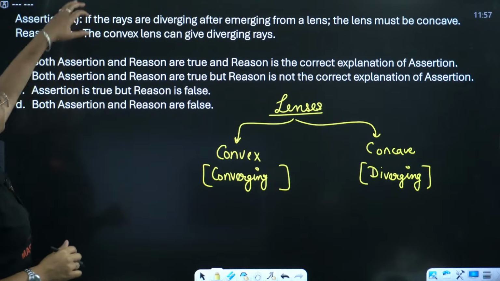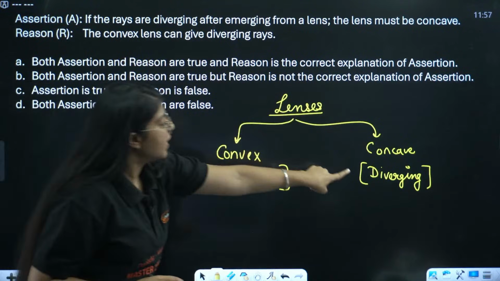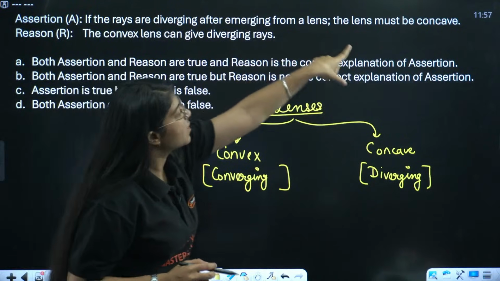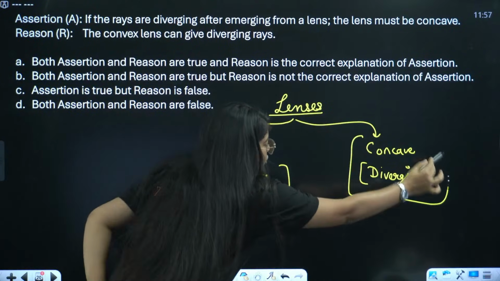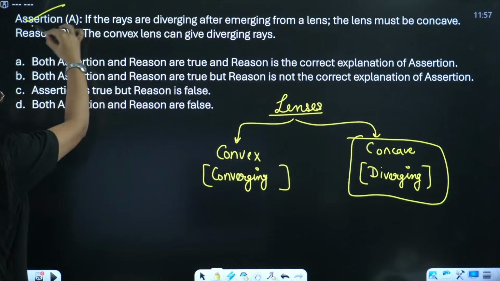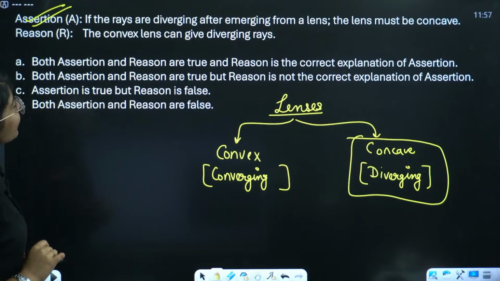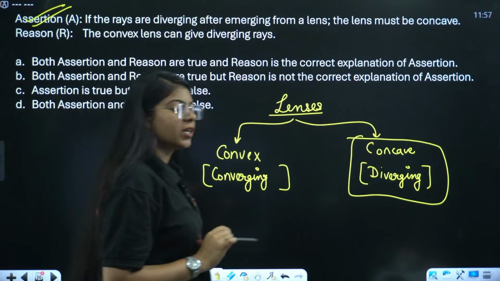Okay, so if the rays are diverging from a lens, the lens must be concave. Okay, so the assertion is true, right? Assertion is true. The reason says the convex lens can give diverging rays.